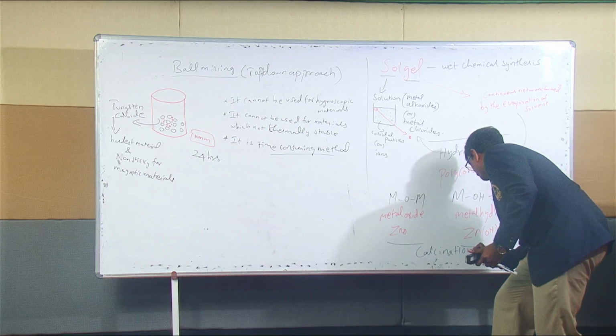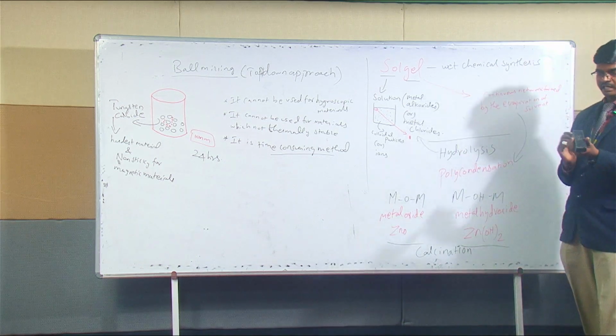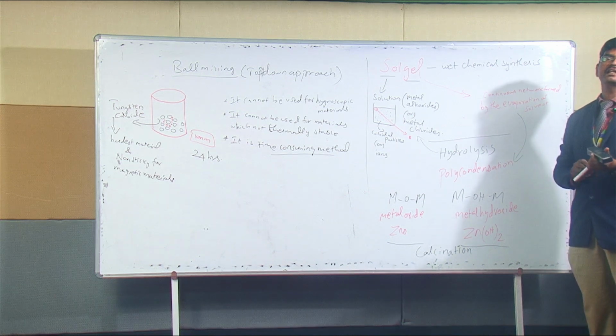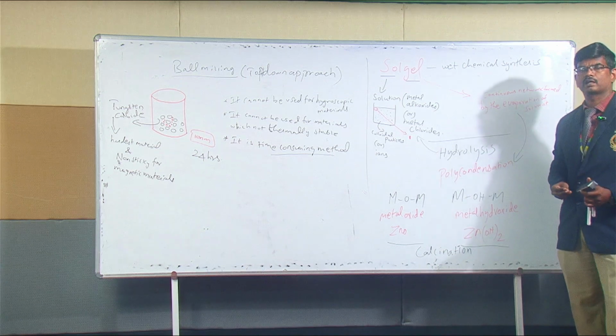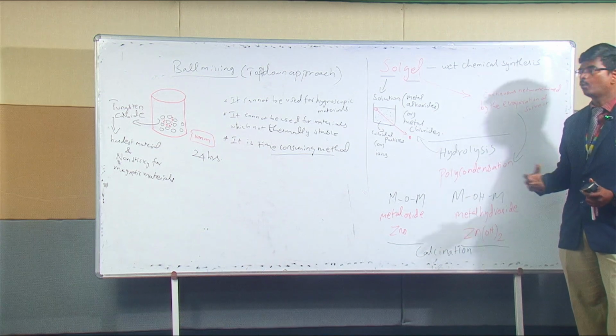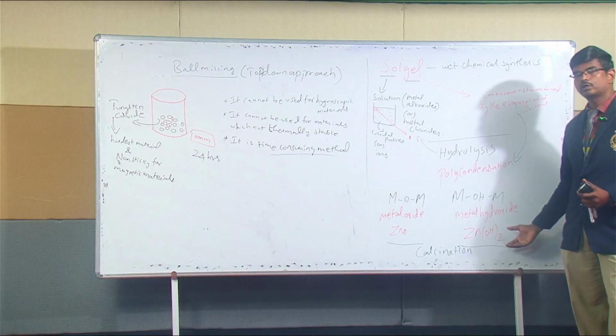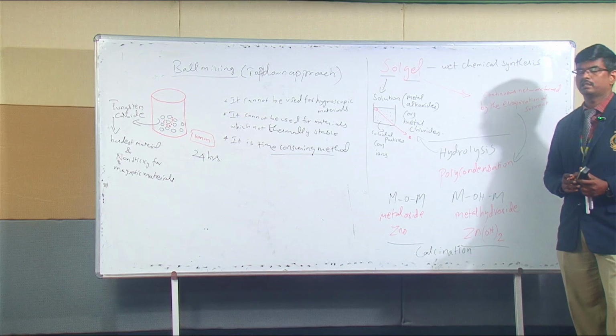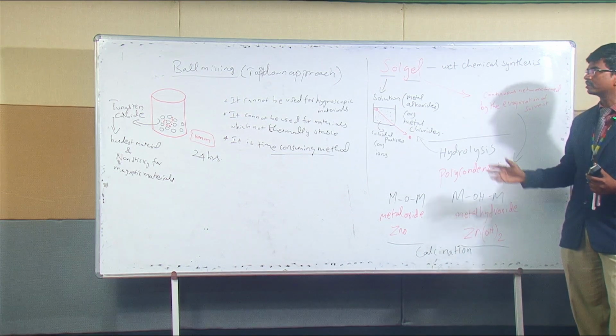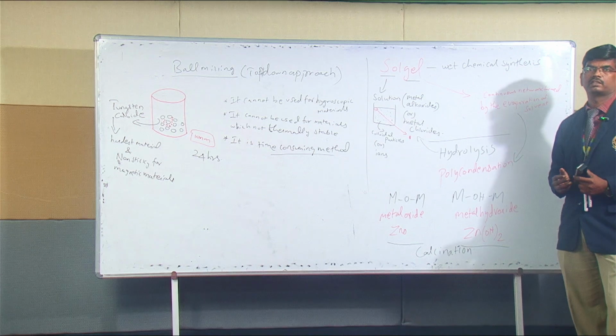When you do calcination, calcination means heating the material in a furnace at a certain temperature, like 500 degrees Celsius or 400 degrees Celsius. It depends on what material we have taken in order to calcine it, and through that we can get nanomaterial in the form of oxides. So oxides can be prepared using this sol gel technique.